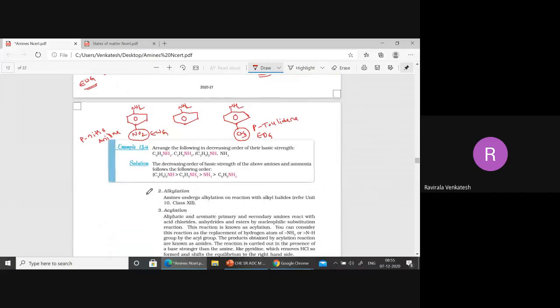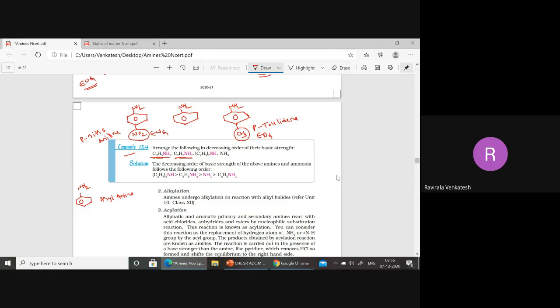Next, we'll take this exercise, example 13.4. Arrange the following in decreasing order of their basic strength. This is aniline, an aromatic compound, aryl amine: C6H5NH2.